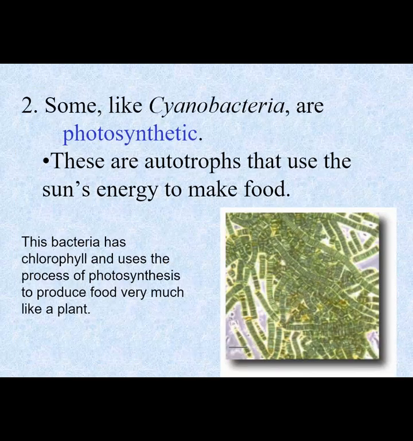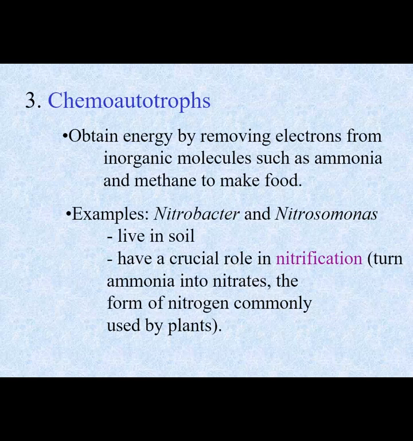Some, like cyanobacteria, are photosynthetic. These are autotrophs that use the sun's energy to make food. This bacteria has chlorophyll too and uses the process of photosynthesis to produce food very much like a plant. Thirdly, chemoautotrophs obtain energy by removing electrons from inorganic molecules such as ammonia and methane to make food. Examples: Nitrobacter and Nitrosomonas. They live in soil and they have a crucial role in nitrification, which turns ammonia into nitrates, the form of nitrogen commonly used by plants.